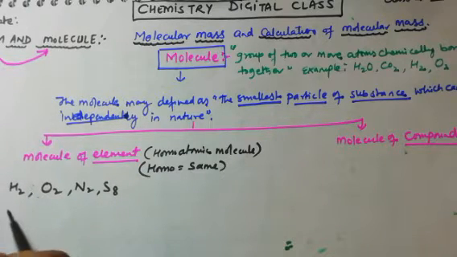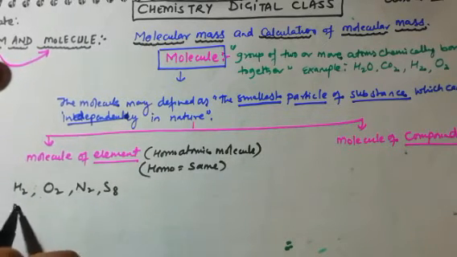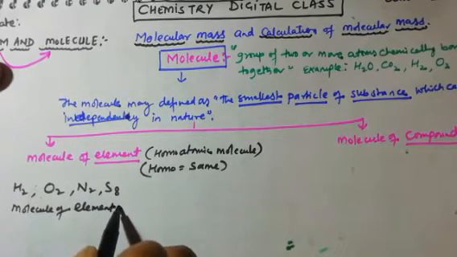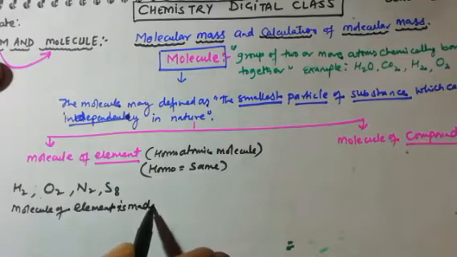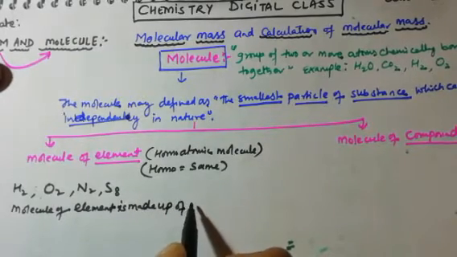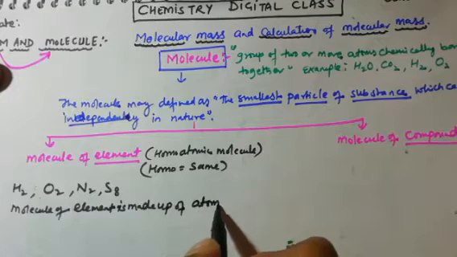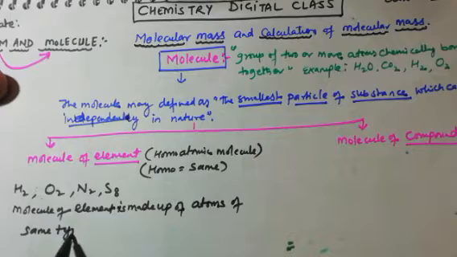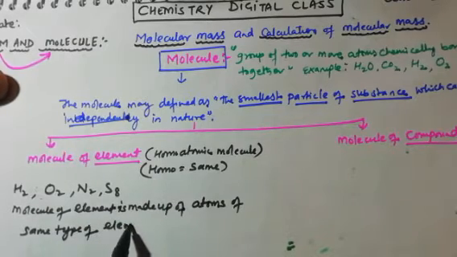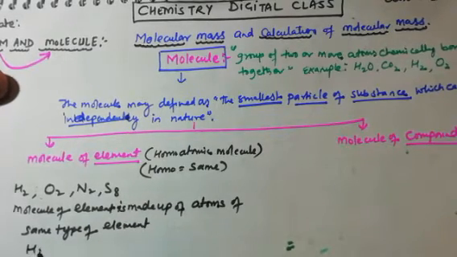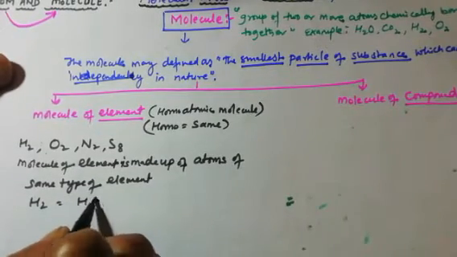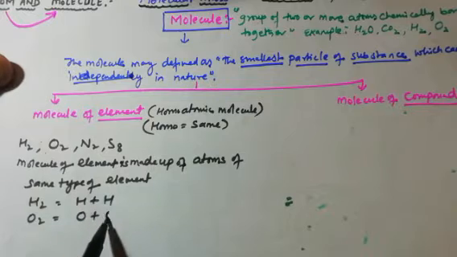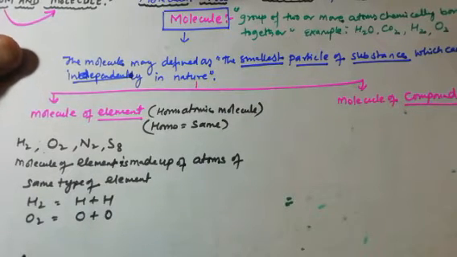So the definition becomes: molecules of element are made up of atoms of the same type of element. You can see H2 is made up of H plus H, two similar atoms. O2 is made up of oxygen and oxygen.